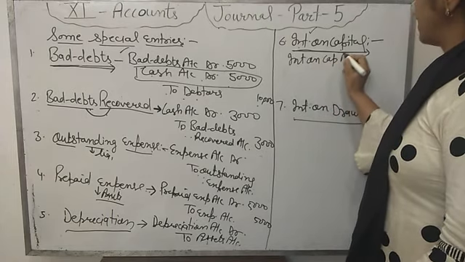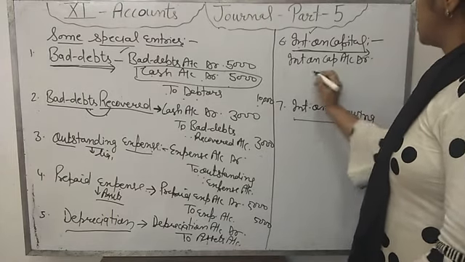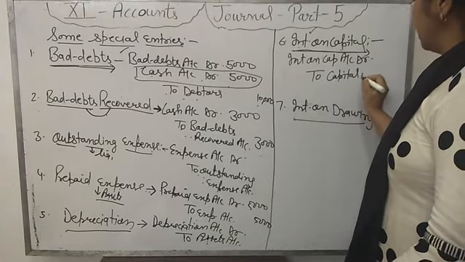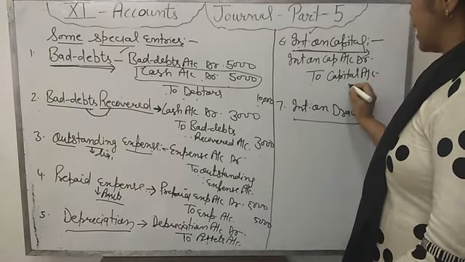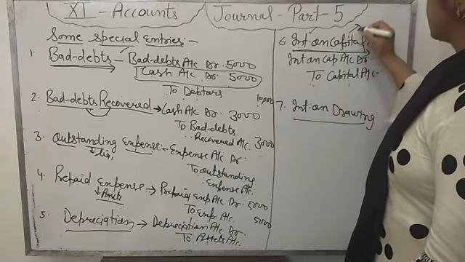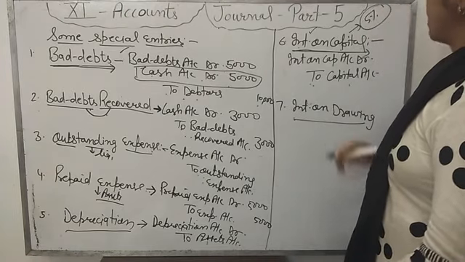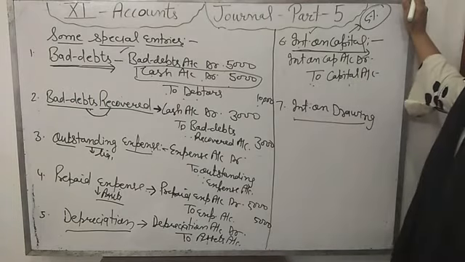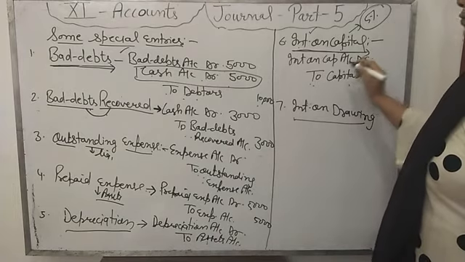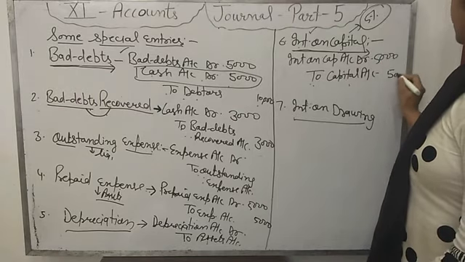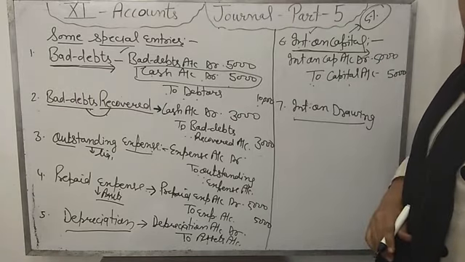So which entry will be passed for this? Interest on capital account debit to capital account. It will be transferred to the capital account. So that's why we will not write cash. We will write capital account. Mostly a percentage is given. For example, 5% interest on capital is there, and the firm's capital balance is 1 lakh. Then 5% of 1 lakh is 5,000. Then the firm will pay 5,000 to the owner as interest on capital. Then we will write here interest on capital to capital account 5,000.